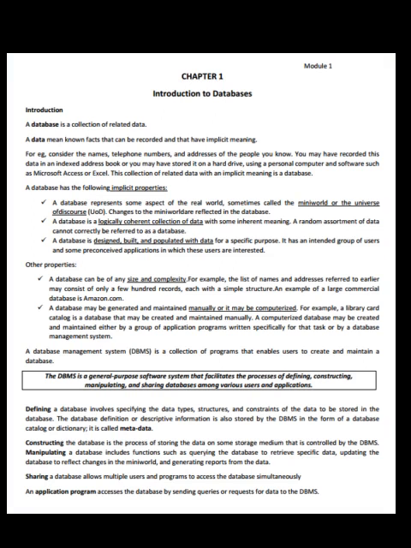A database management system is a collection of programs that enables users to create and maintain a database. The DBMS is a general purpose software system that facilitates the process of defining, constructing, manipulating and sharing databases among various users and applications. Defining a database involves specifying the data types, structures and constraints of the data to be stored in the database. The database definition or descriptive information is also stored by the database management system in the form of a database catalog or dictionary.